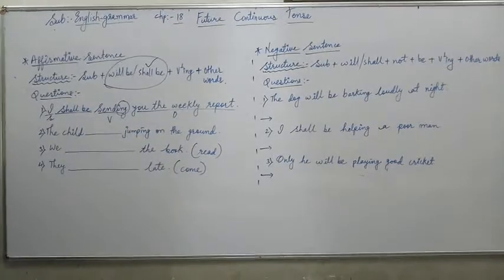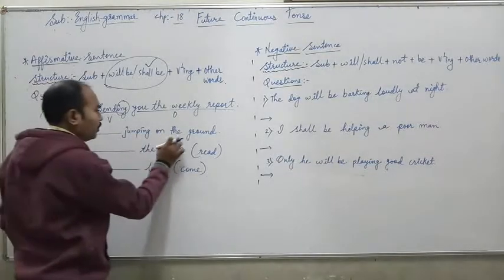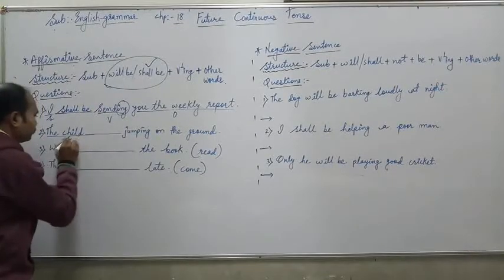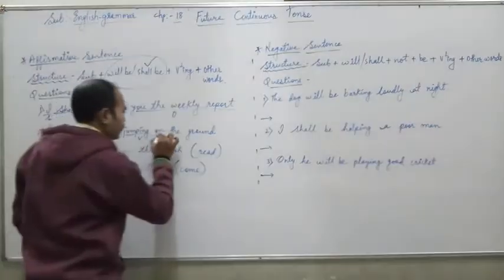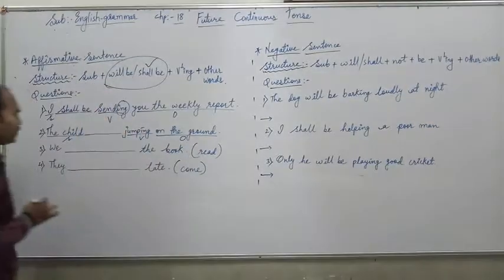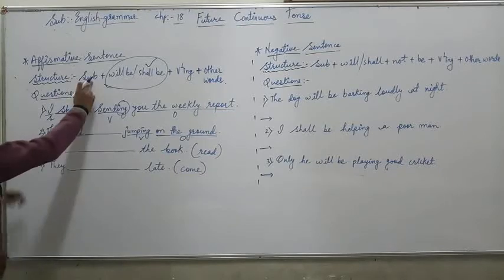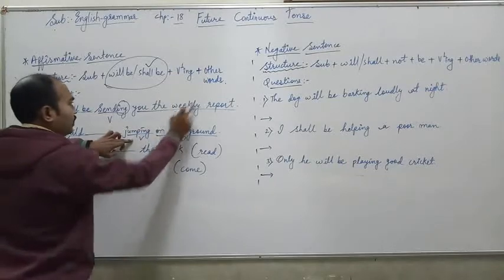Number 2, the child dash jumping on the ground. Underline the subject, the verb in given ing form, and the other words. So here the subject is given, the verb is also given, and the other words are given.